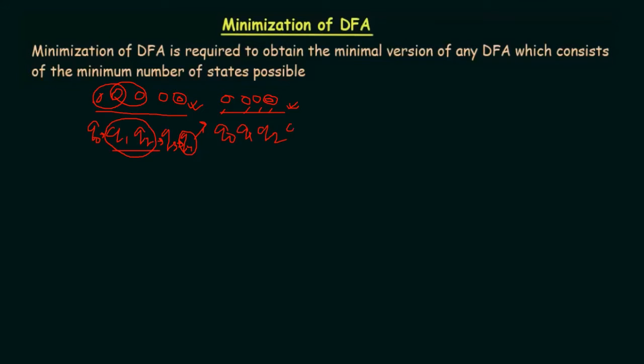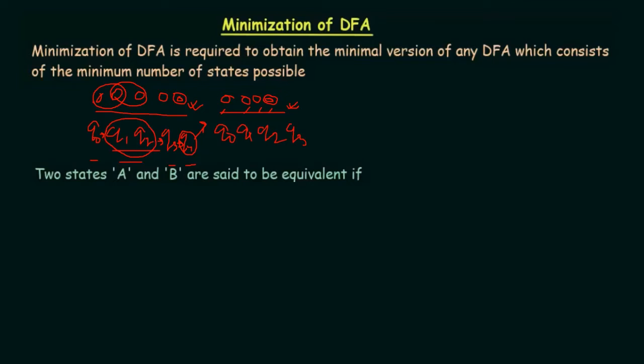So regardless of whatever states you have combined, or whatever measures you have taken, the only important thing is how many intermediate steps there are between the initial and the final state. That is the main motivation behind the minimization of DFA, or deterministic finite automata. So how can you identify that two states are similar to each other? That is called the equivalence of two states.